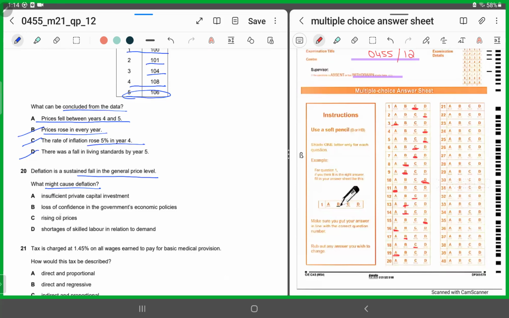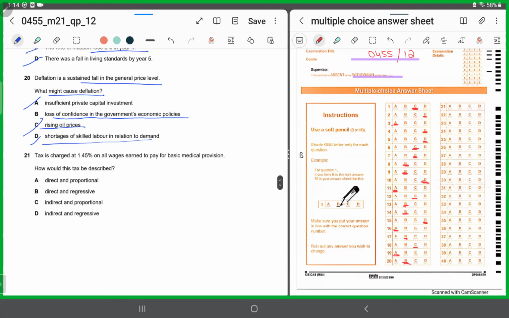It has to be B because loss of confidence in government's economic policies means people are spending and investing less. So a drop in demand would lead to a fall in prices. It cannot be A because A is actually a result of the low confidence rather than being a cause. It cannot be C and D because again they are absurd, resulting oil crisis and shortage of skilled labor. So it has to be B.